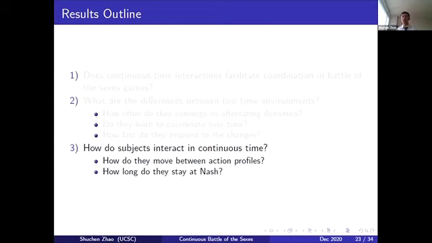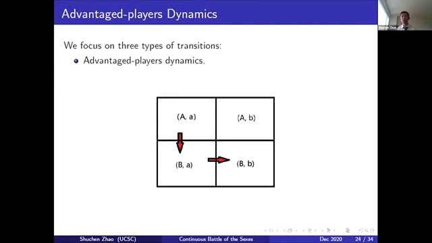Secondly, how long do they stay at Nash? In discrete time, if they take turns by one period, the number could be 1, but in continuous time, they don't have such a reference point. So for the first question, we mainly focus on the 3 types of transitions.